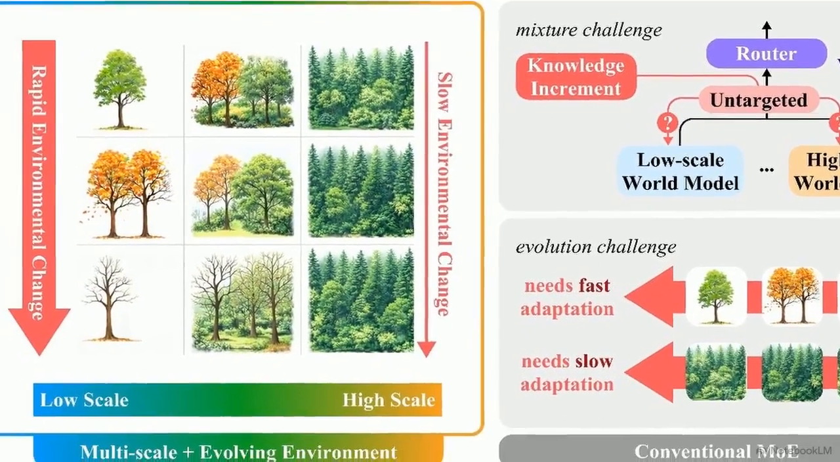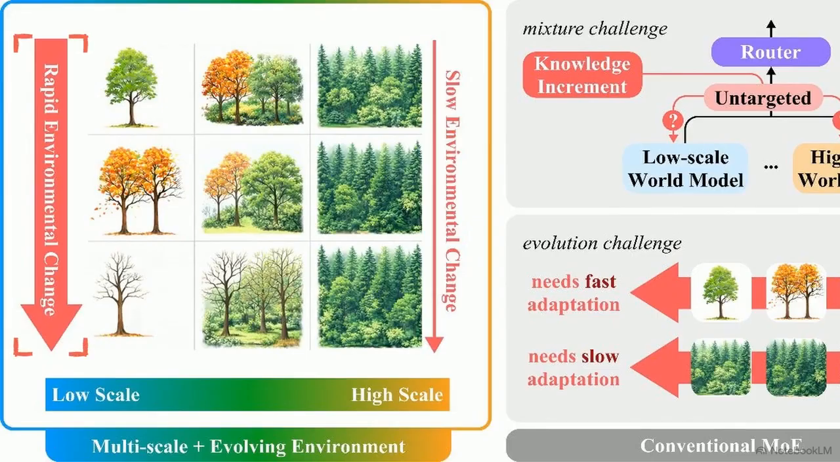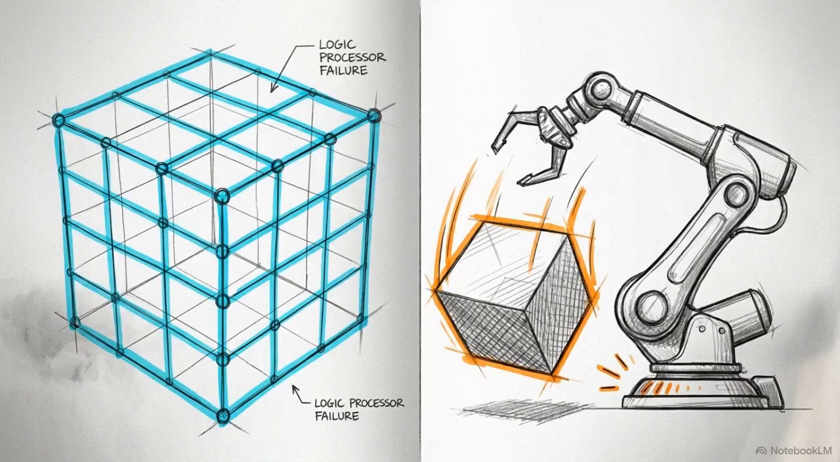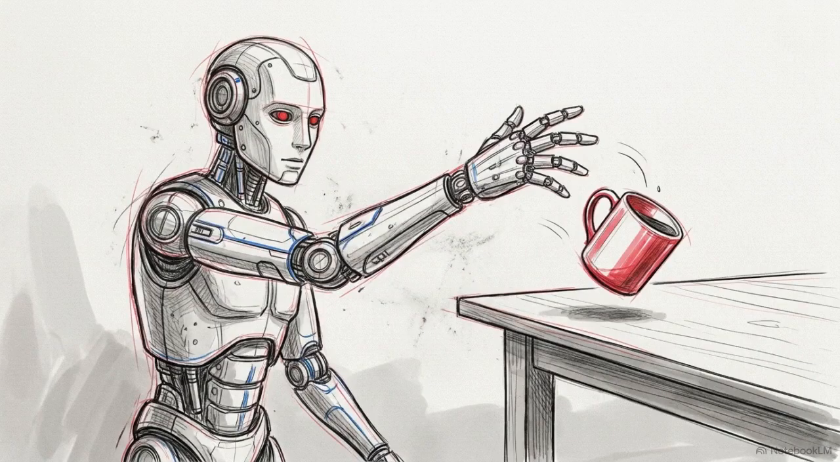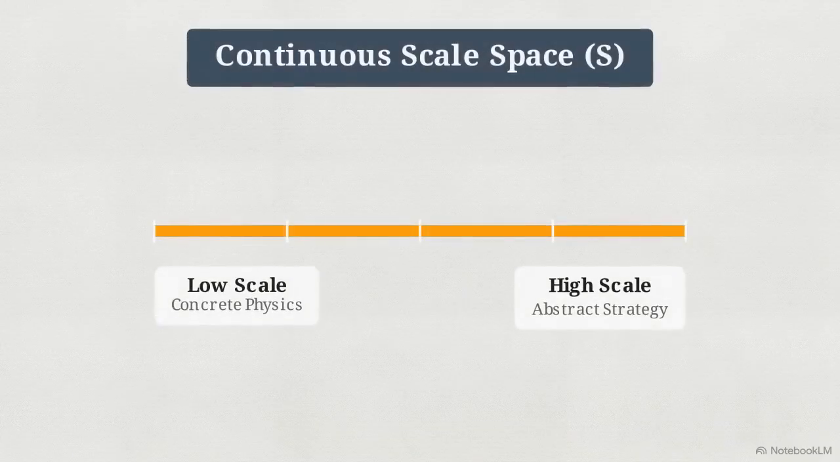This creates the evolution challenge. A tree's physical state changes rapidly, requiring fast adjustments, while a forest remains stable. A single uniform policy cannot accommodate both. Applying a scale-blind MOE system to a physical robot forces an impossible compromise. The agent will either suffer catastrophic forgetting of its high-level logic, or it will face a fatal lag in updating its low-level physical reactions. Routing mechanisms for embodied agents must be explicitly grounded in a measurable, continuous scale axis.